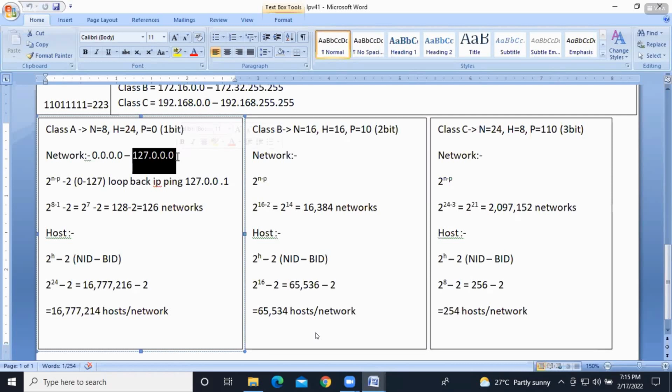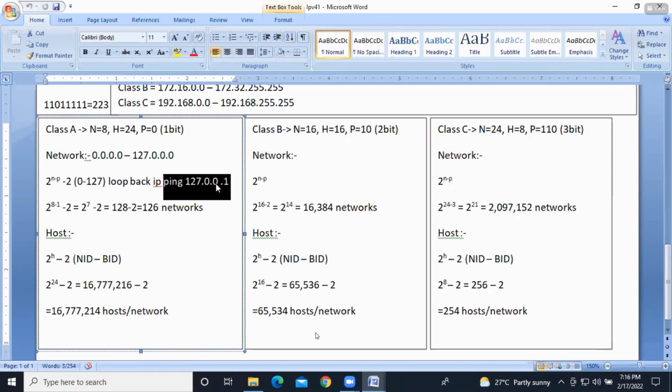So what is the use of the loopback IP address? To check the outgoing traffic. Simple, guys. Whether your NIC card is working properly or not, we need to check. So you should execute this command called ping 127.0.0.1. Right? So ping 127.0.0.1. Clear? If you're getting a reply from this IP address, that means your NIC card is working properly. If you're not getting a reply from this IP address, you have some problem with your NIC card, you need to replace the NIC card.